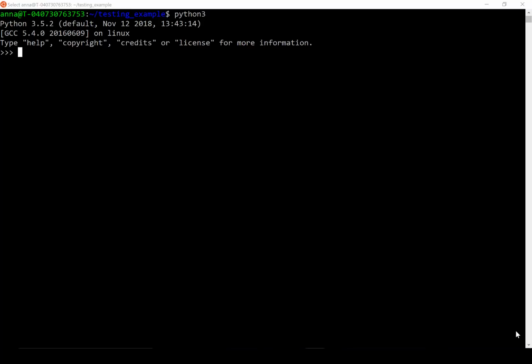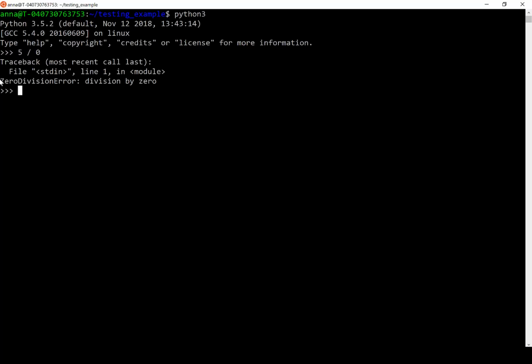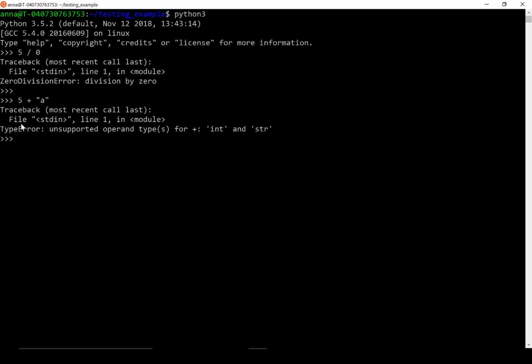A simple one is a zero division error. Say I tried to do 5 divided by 0. As you can see, I get a zero division error saying that I tried to divide by 0. So zero division error is a type of exception. Another type of error is if I try to add a number and a string together. Say I tried to do 5 plus a. I get a type error saying unsupported types for operation plus between an int and a string. So the built-in Python library code for addition throws a type error when you try to add unsupported types.